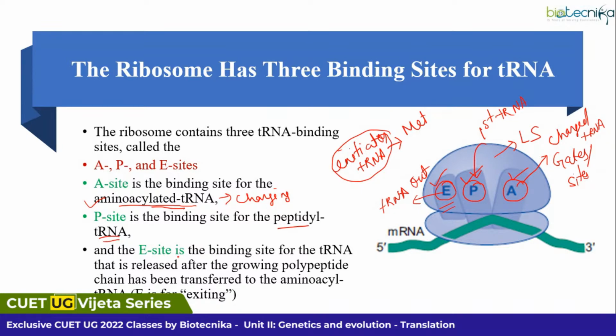See, here it is written. The E site is the binding site for tRNA that is being released after the growing polypeptide has been transferred to your aminoacyl tRNA. Here you have a tRNA that is carrying an amino acid. This amino acid will form a peptide bond with this amino acid. After that, the tRNA gives its amino acid to this aminoacylated tRNA and is released out. Once the P site tRNA is released, your A site tRNA will occupy the P site, and into your A site, a new tRNA will be added.